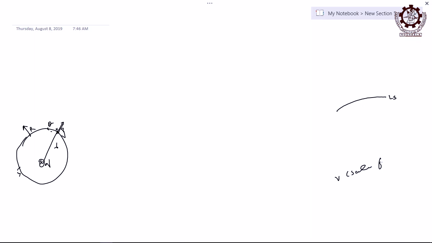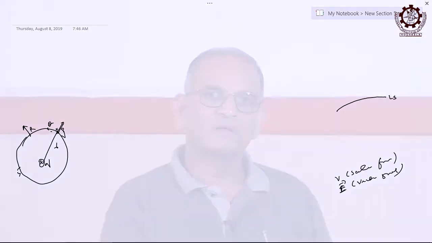So, if you take this potential as a scalar function and intensity E is a vector function, right, then there should be some relation that you can express in terms of gradient. Then how can you write that? What does it mean? That is the physical significance. How can you correlate electric field intensity at a point with the potential?